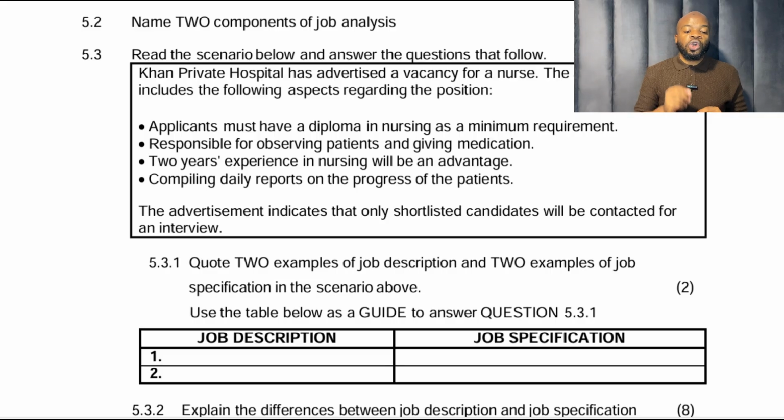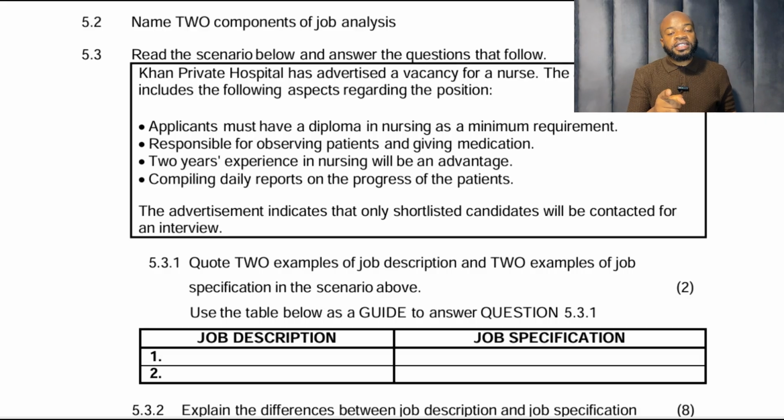Then it says, quote 2 examples of job description and 2 examples of job specification in the scenario above. Now, why I didn't answer the first question is because they played a trick and I want you to figure it out. They said, name 2 components of job analysis. Do you want to guess what those components are? They are given in the second question. It's job description and job specification.